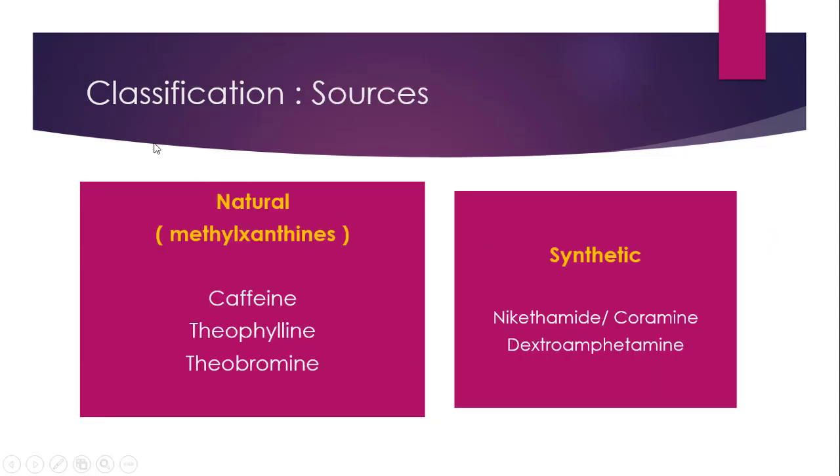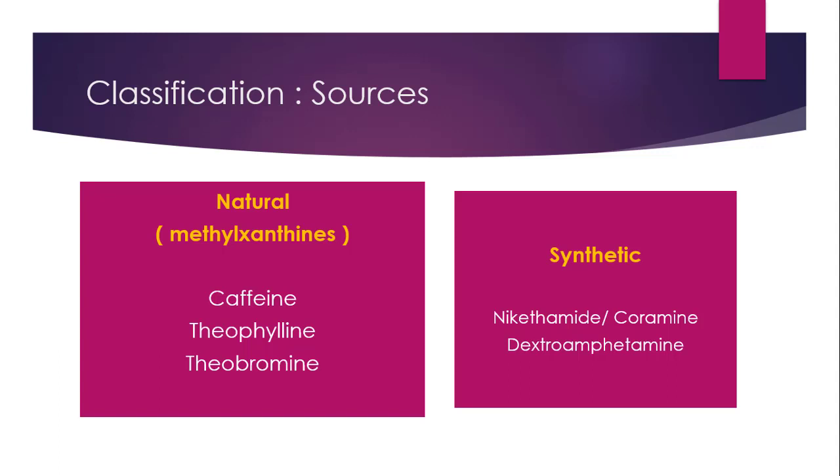As we just discussed, based on sources there are two classes, one is natural and another is synthetic. In natural, they are also called methyl xanthines. Why? Because caffeine is derived from xanthine and xanthine is derived from purine.